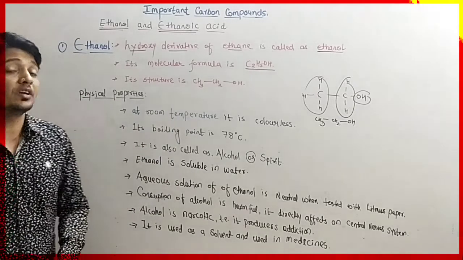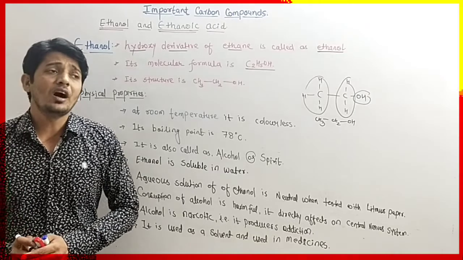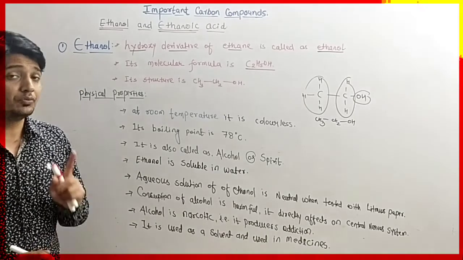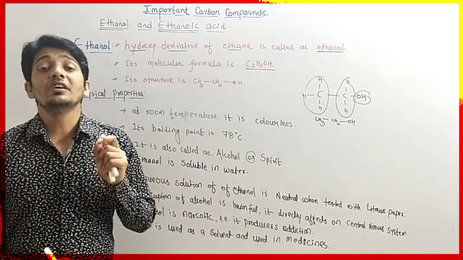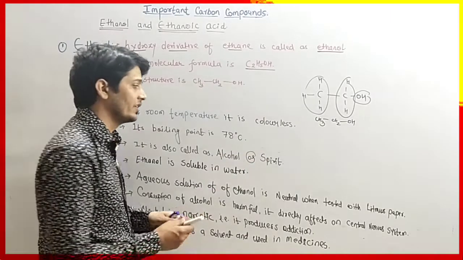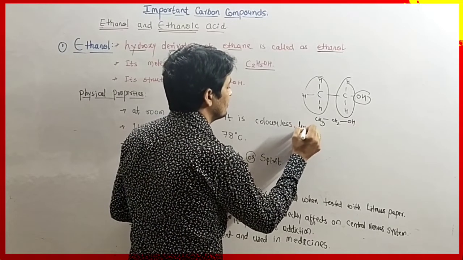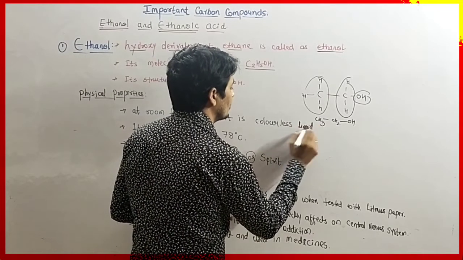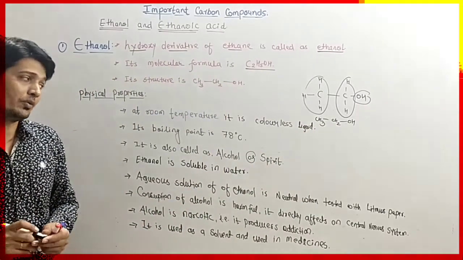Now we have to understand the physical properties of ethanol. First, at room temperature, ethanol is a colorless liquid.